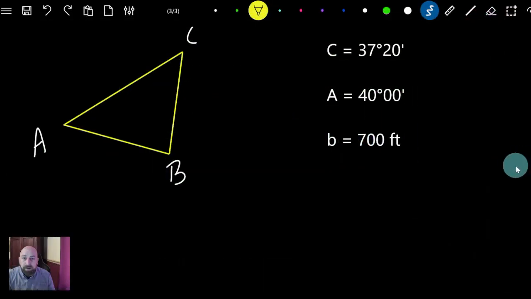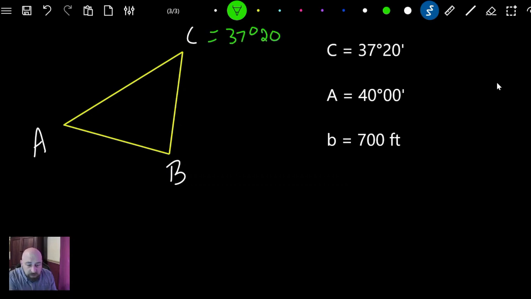So let's jump back over here, and I've got this all set up in triangle form. What we want to do is plug in the information where we know it. So angle C is 37 degrees and 20 minutes. Angle A is 40 degrees. Angle B, then, is the one that we can figure out out of the 180. Now this is a little tricky, and you can use your calculator for this.